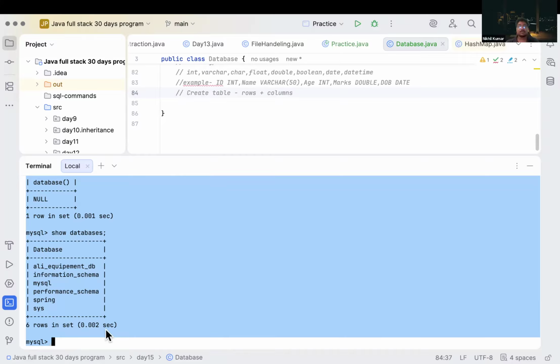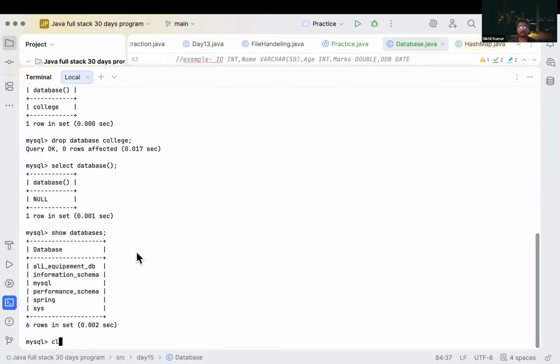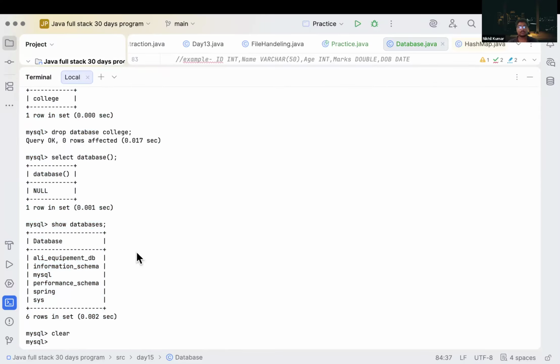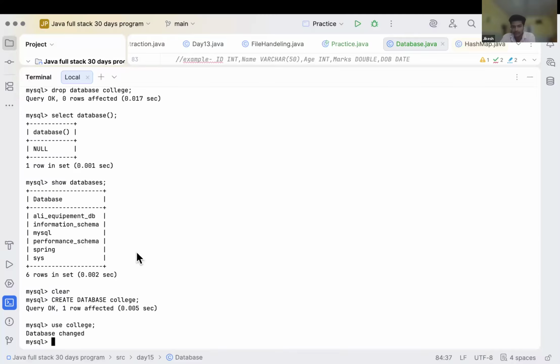So how can we create a table? Let's try to create a table here. Clear it first. I think it will not clear. So what can we do? We have a command, create table, and first we have to create the database as well, because we have deleted it. So we have to create the database again, and after that use this database. After that we can create a table.